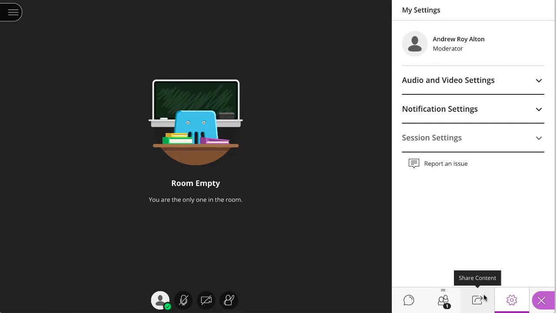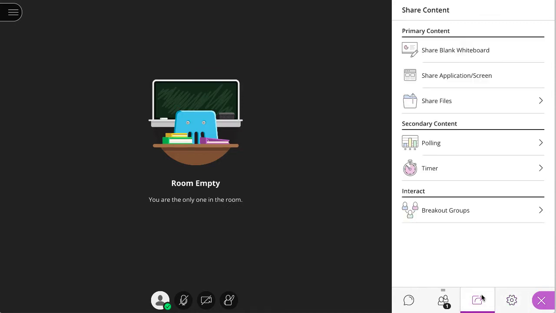To the left of this, we see our Share Content tab. This is where we define the primary and secondary content for viewing. This is also the location where we can set and define groups.